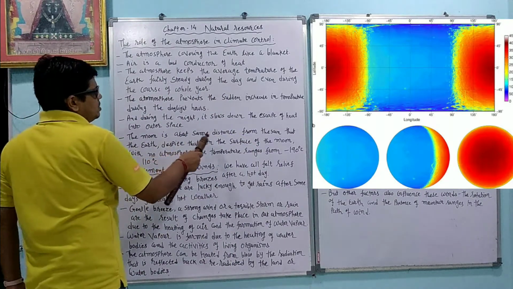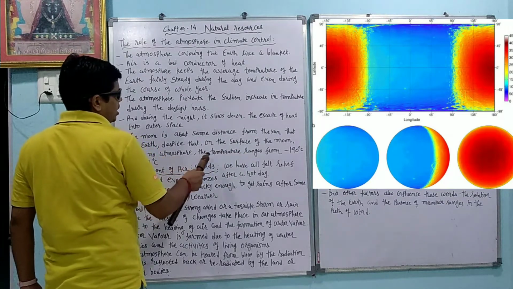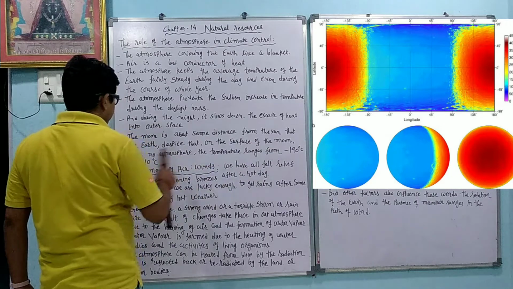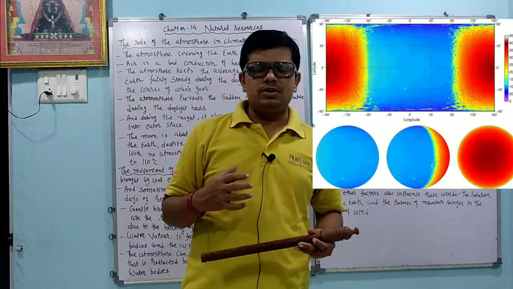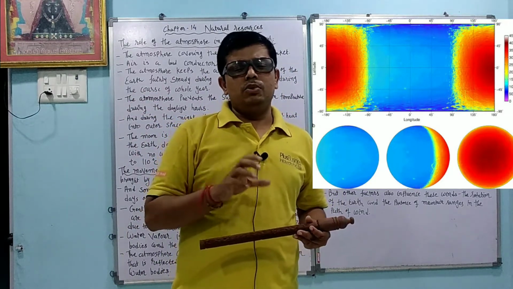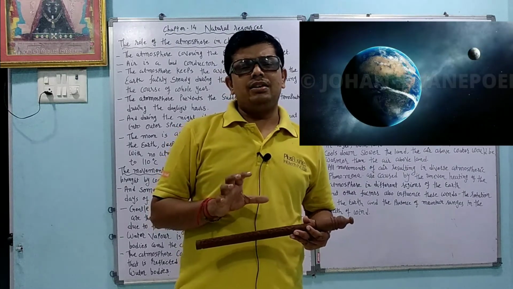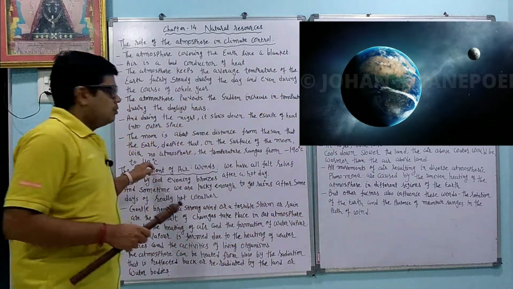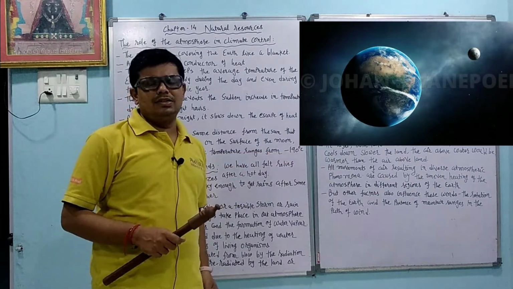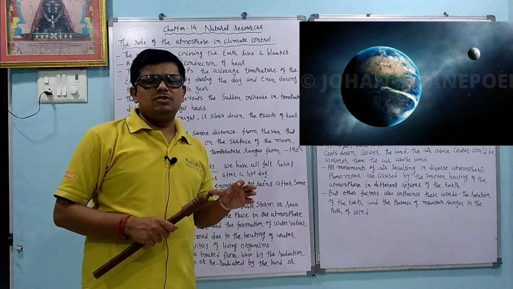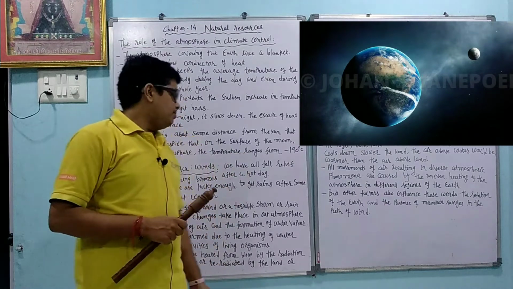The moon is about the same distance from the sun as the earth. Despite that, on the surface of the moon with no atmosphere, the temperature ranges from minus 190 degrees Celsius to 110 degrees Celsius. So if we compare the moon and earth, which are at equal distance from the sun, one difference is that on the moon the atmosphere is not present. Because of that, the day temperature is almost 110 degrees Celsius, whereas the night temperature is minus 190 degrees Celsius. Because the atmosphere is not present, the temperature is very high at daytime and very low at night time.